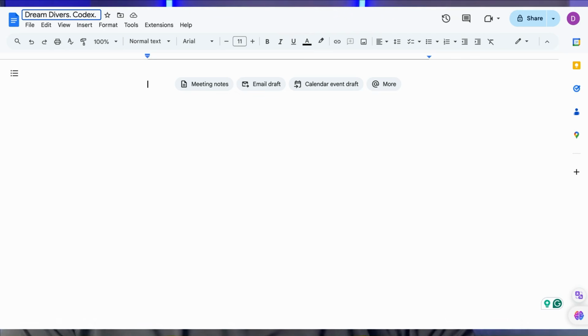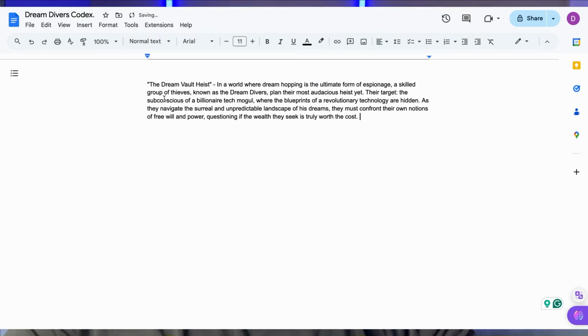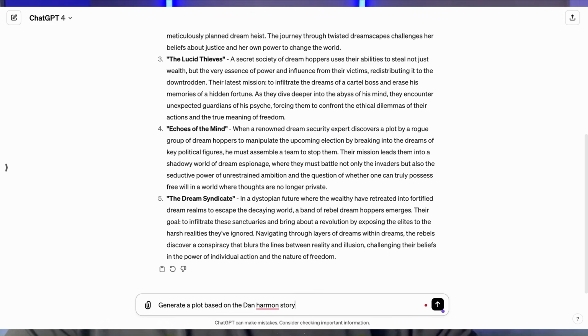Now that we have an idea, we can move on to plot, and we're just going to copy and paste this idea into a Word document. And we're going to name this Word document Codex, and we'll title it Dream Divers for the time being. And we're going to paste our story idea. Okay, now we can move on to plot, and we're just going to prompt it to generate a plot based on the Dan Harmon story circle.